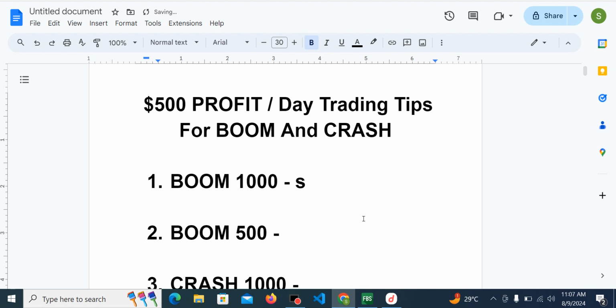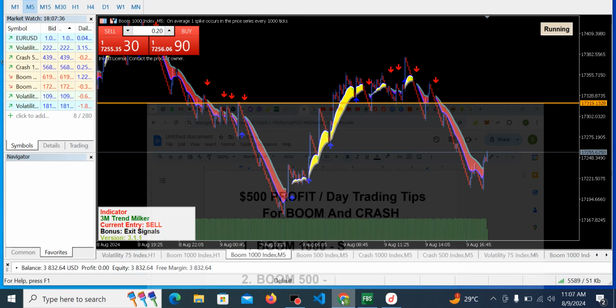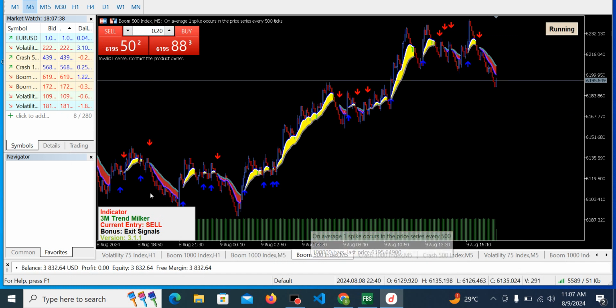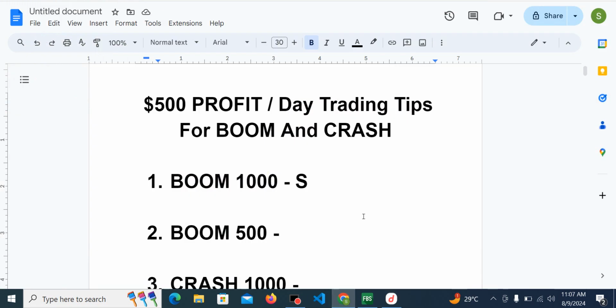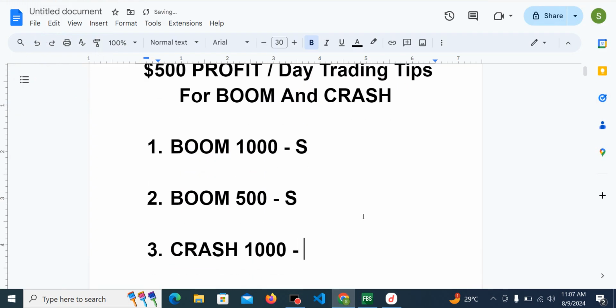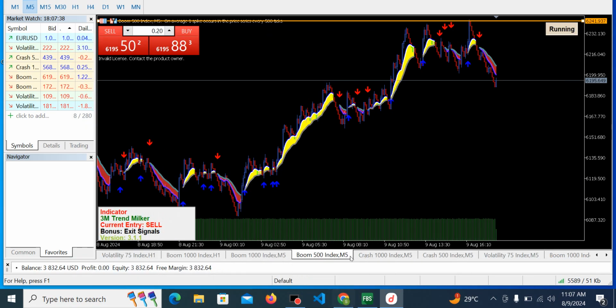Okay, so next asset is going to be boom 500. Okay, let's check it out right away. This is boom 500. It had been on uptrend for a very long time, but the trend came to an end at this resistance zone since it's unable to break out above it. So it started a downtrend and it is still selling at the moment. Okay, so that is going to be giving us more selling opportunity.